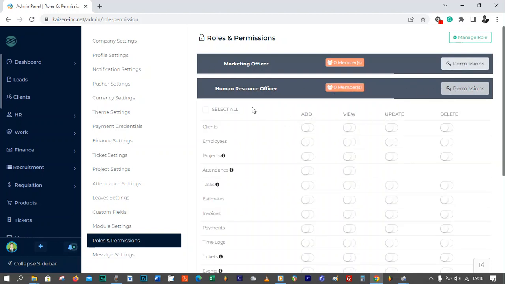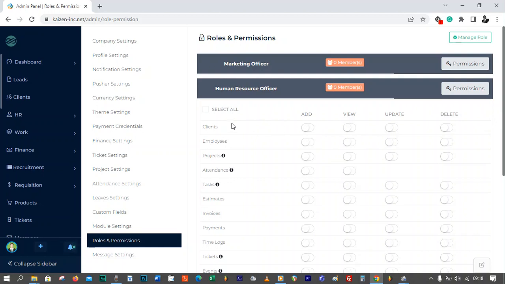So it depends on you knowing the hierarchy or the structure of your organization, who is allowed to do what. This probably should be done by somebody high up in the organization, maybe the admin officer, the human resource officer, or the actual founder if it's just a startup or a small organization. It's the same thing with the human resource officer. You can choose what you want them to add, what you want them not to access, and so forth.